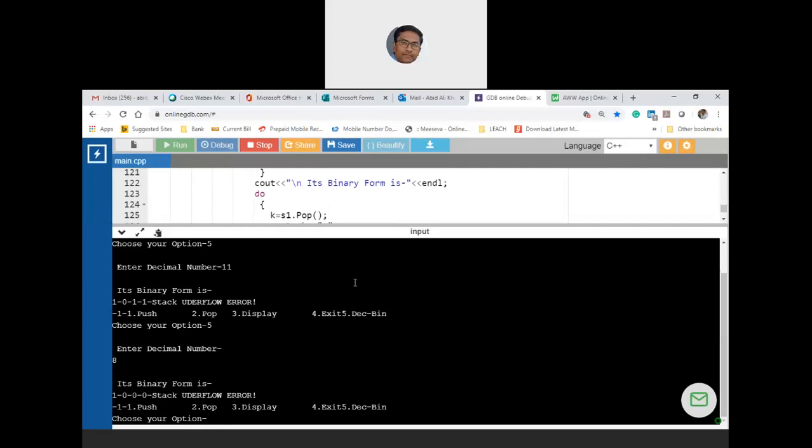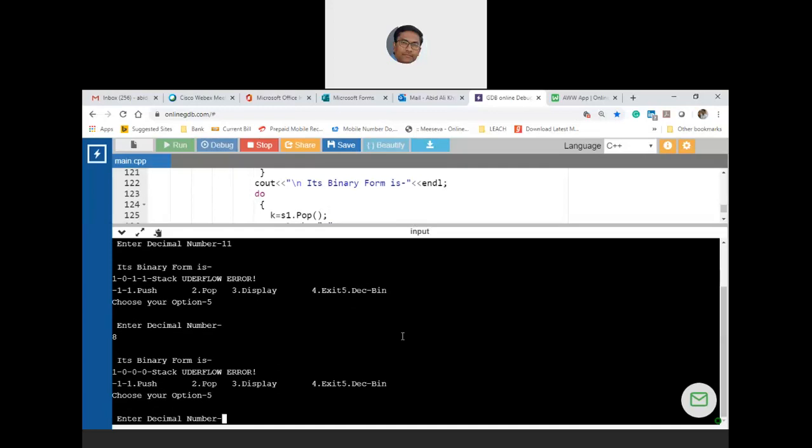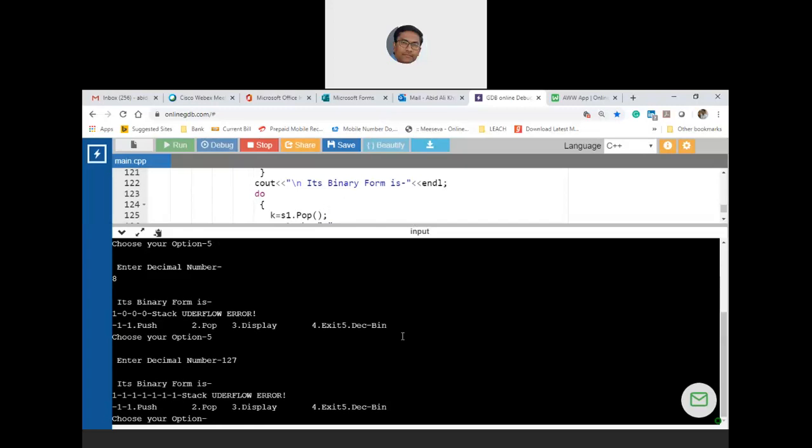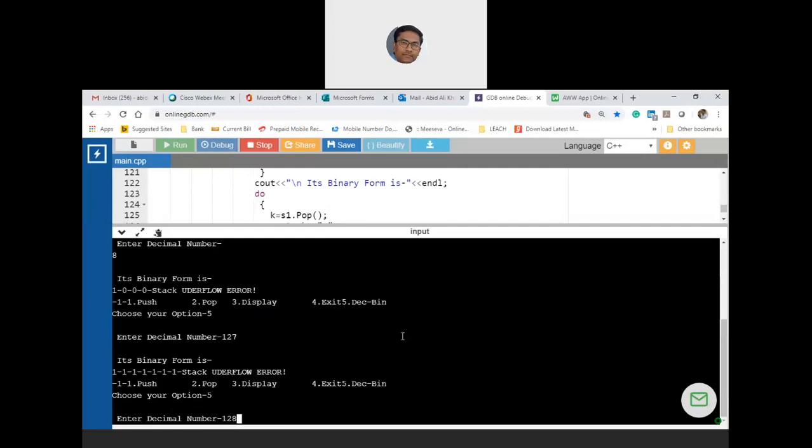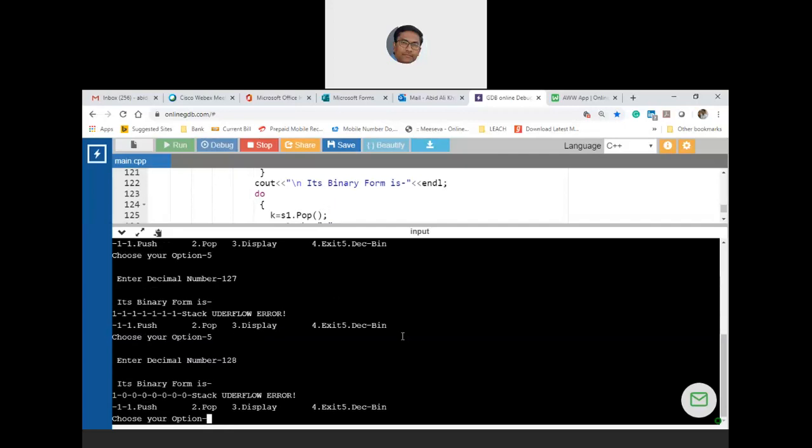Now let me again choose 5 and enter 127, which is 7 ones. If I again enter 5, let me take 128, which is 1 followed by 7 zeros.